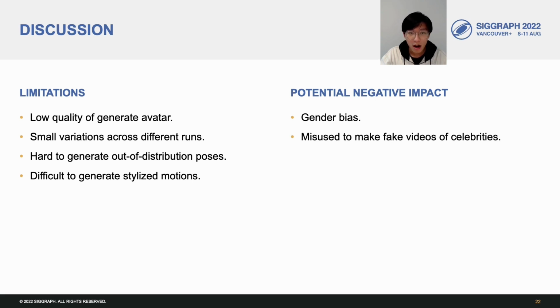Future works regarding the ethical issues of large-scale pre-trained models are required for the zero-shot techniques to be safe to use. Moreover, with the democratization of producing avatars and animations, users can easily produce fake videos of celebrities, which might be misused and cause negative social impacts.